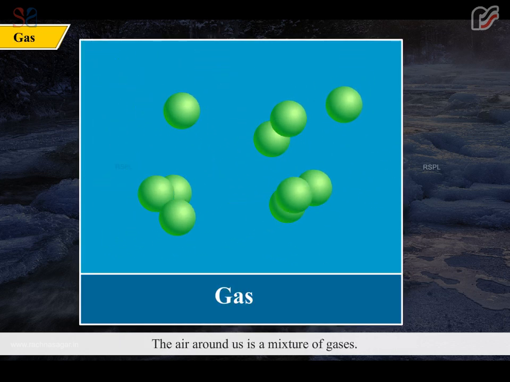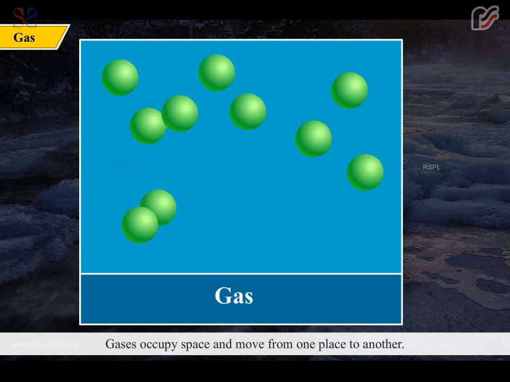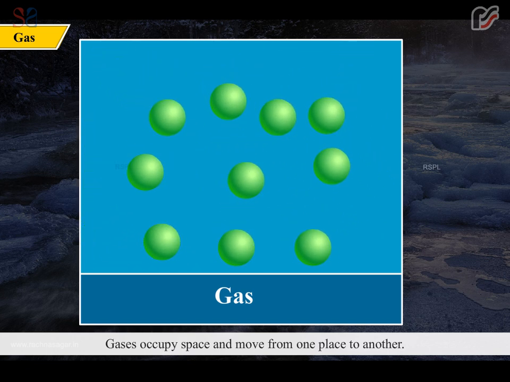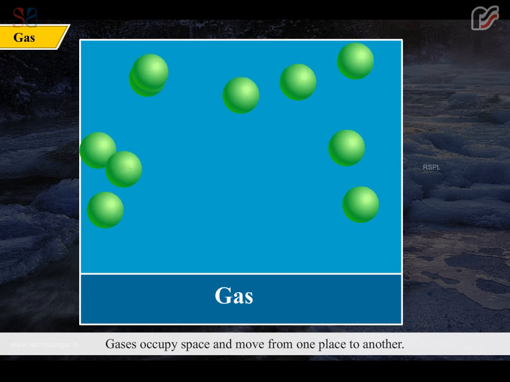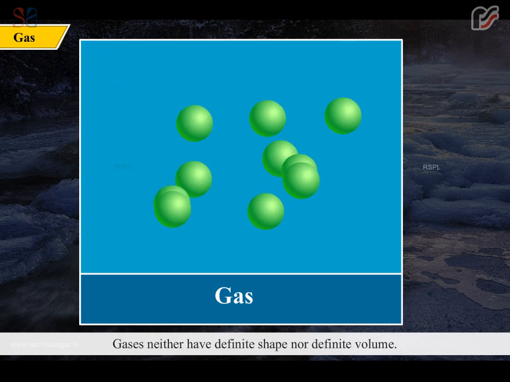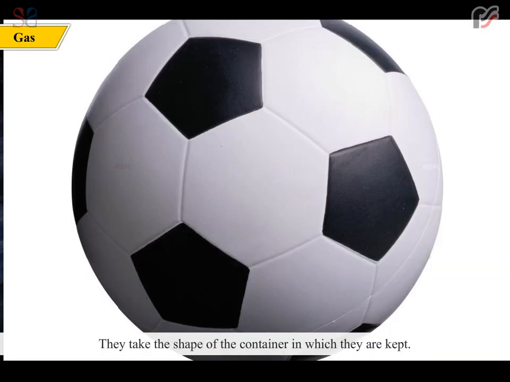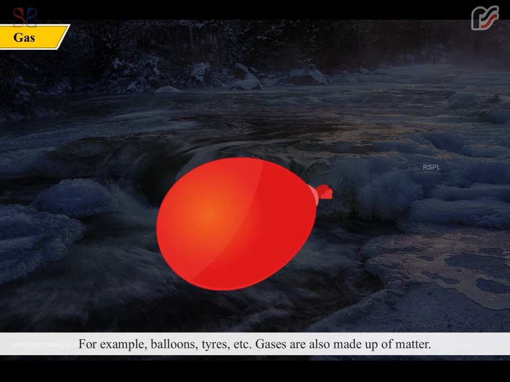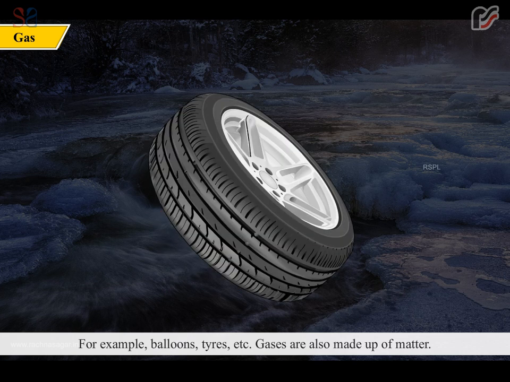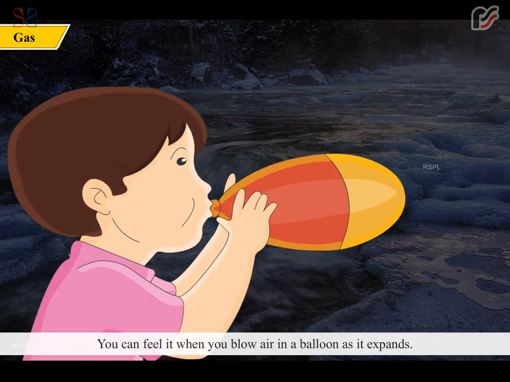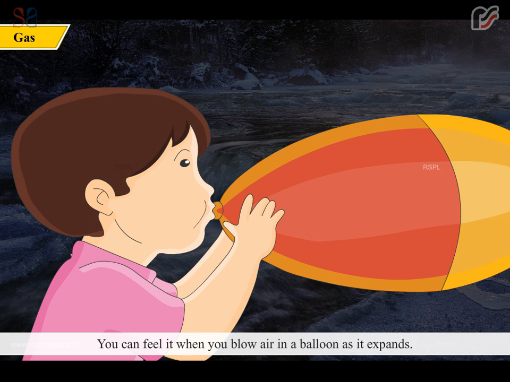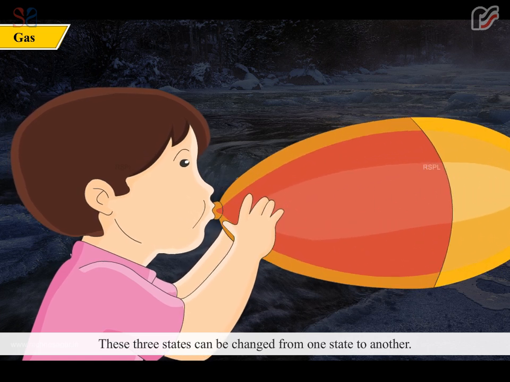The air around us is a mixture of gases. Gases occupy space and move from one place to another. Gases neither have definite shape nor definite volume. They take the shape of the container in which they are kept. For example, balloons, tires, etc. Gases are also made up of matter. You can feel it when you blow air in a balloon as it expands. These three states can be changed from one state to another.